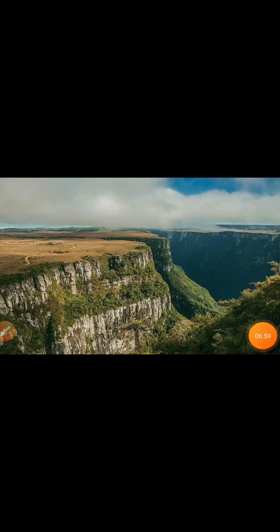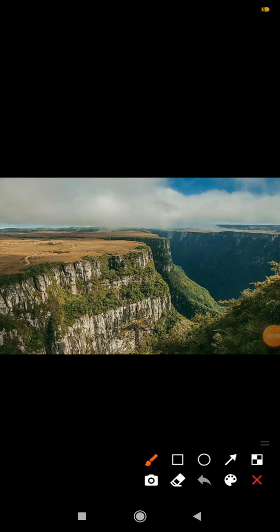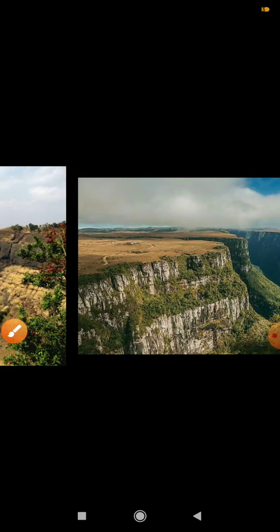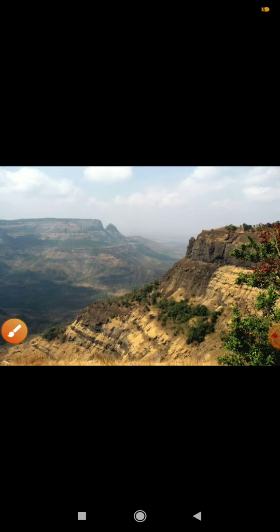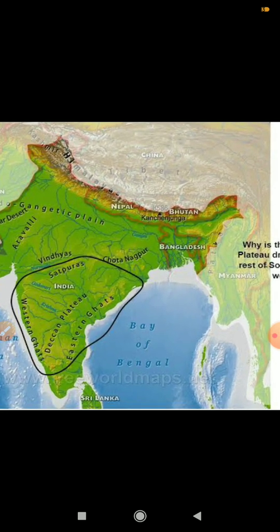This is the picture of a plateau. As you can see, its height is more than the surrounding area. It is above the ground, but its top is flat. It's not like mountains. This is the picture of the Deccan Plateau. Basically, this is the location of the Deccan Plateau over here, which is the oldest plateau in the world, and its location is in India.